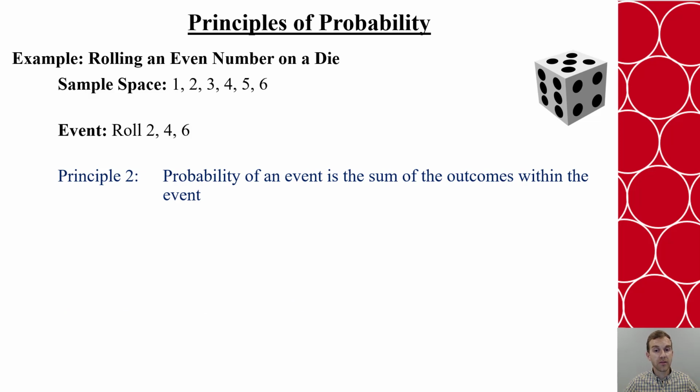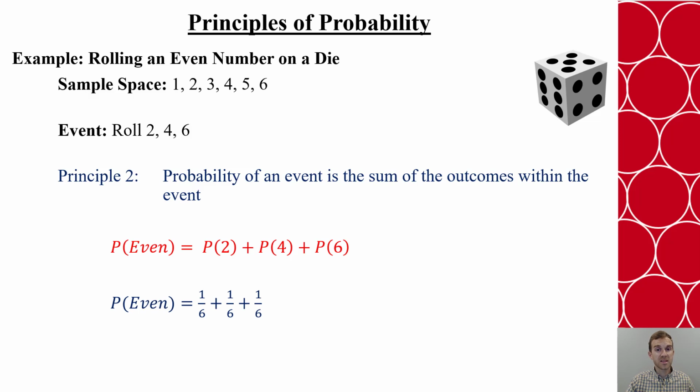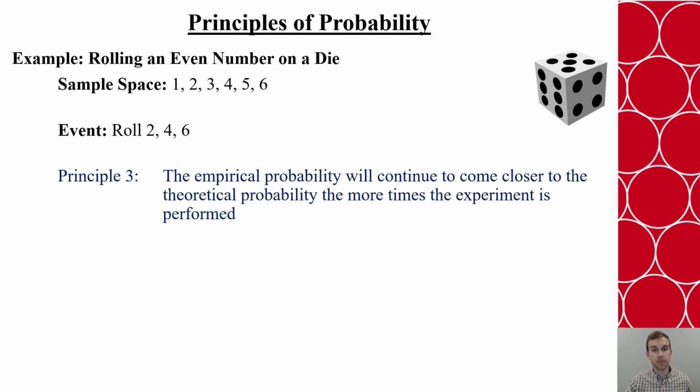Now, the probability of an event is the sum of the outcomes within the event. With this principle, what we can do is add up each of those probabilities for the event being even, which would be the probability of rolling a 2 plus the probability of rolling a 4 plus the probability of rolling a 6. And that will give us the overall probability. Well, that would be 1/6 plus 1/6 plus 1/6, which is 3/6, or 1/2. So there's a 50% chance of rolling an even number.